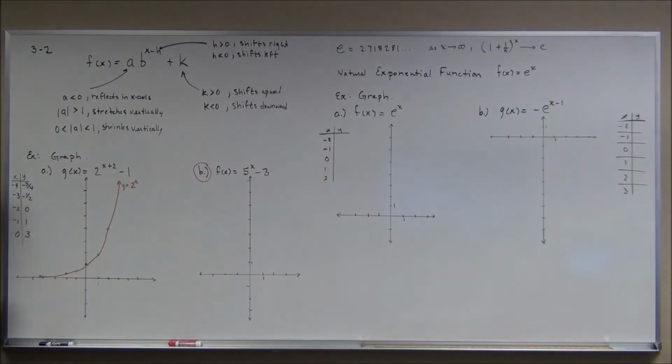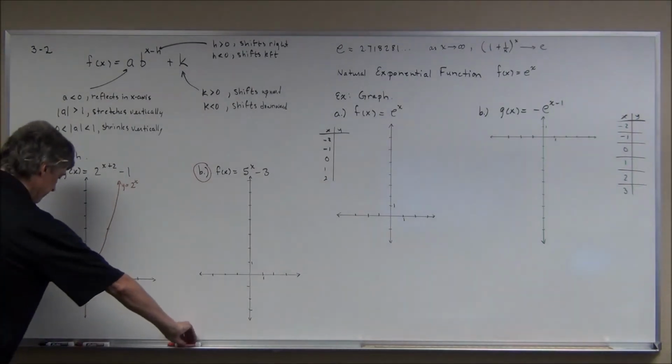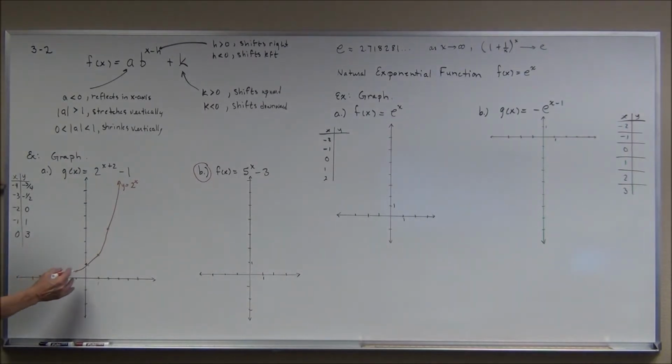Look what happens here. When I graph these points, -4, -3/4 is down here. -3, -1/2, -2, 0, -1, 1, and 0, 3. Ah, 1, 2, 3. You see I have the same 5 points? This thing has not been changed as far as stretching or shrinking. It's a rigid transformation of these two translations.